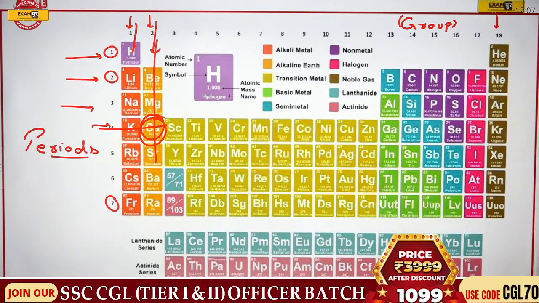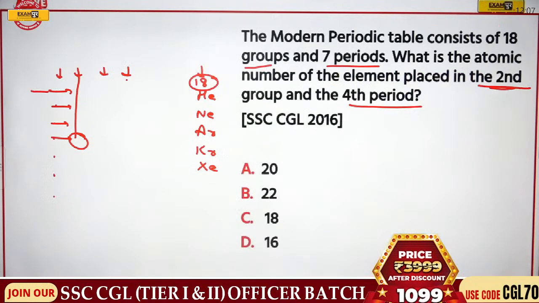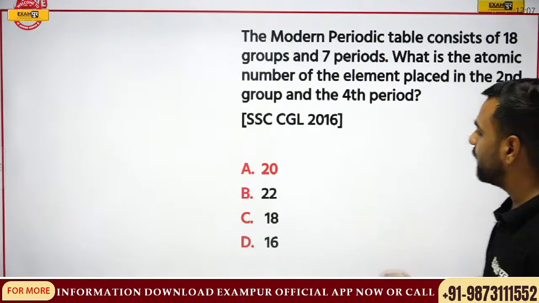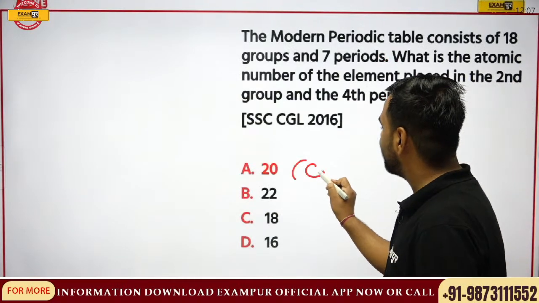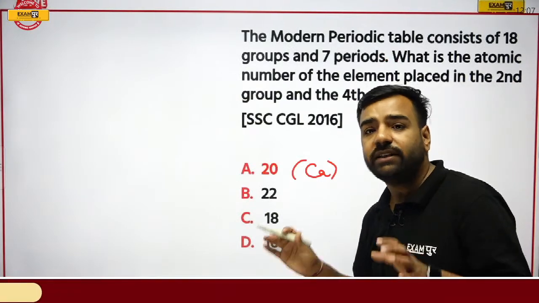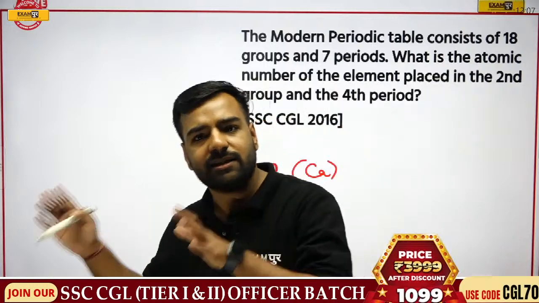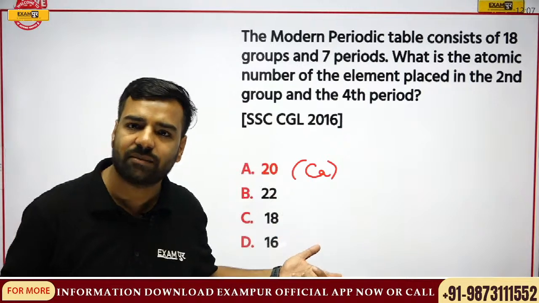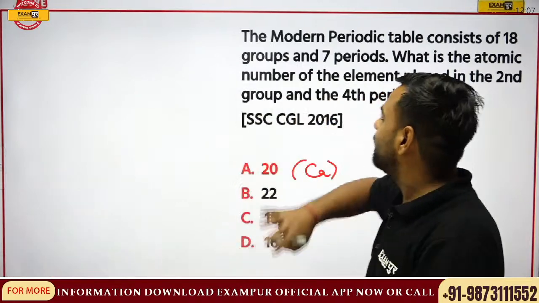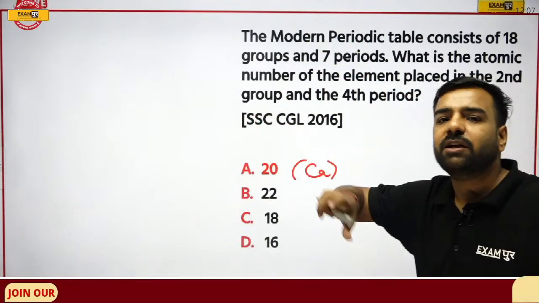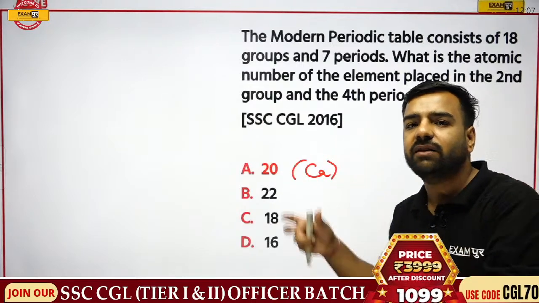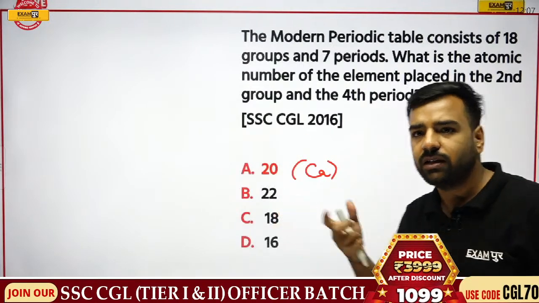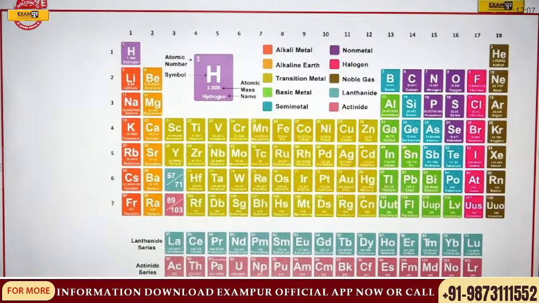Okay, so here we have calcium as the correct answer, that is 20. Fine. So I'll write also, it's calcium. Got my point? This is asked in the examination in a similar manner, and this has been asked many times, not only in CGL, but CHSL exam as well. They can directly ask about this particular group and this particular period, so you'll directly relate it with the periodic table. Okay, let's move forward now.